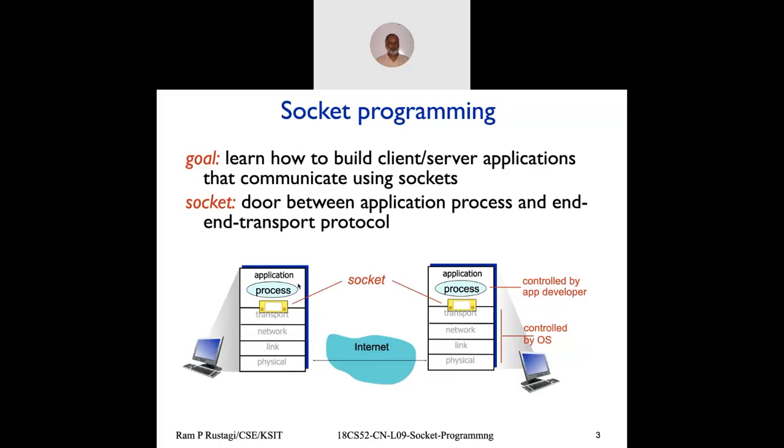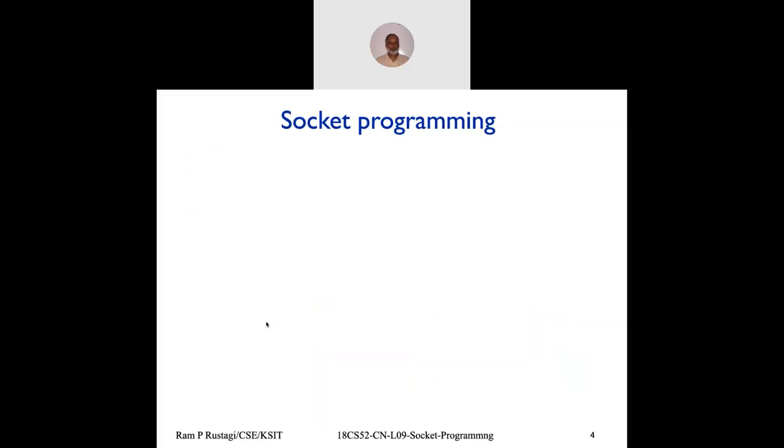In the same way, a socket is a door, which is an interface between the application, like you inside the house, and the transport layer, which is the outside world beyond your house. You use that interface to send data and receive data, and that's how the socket really works.